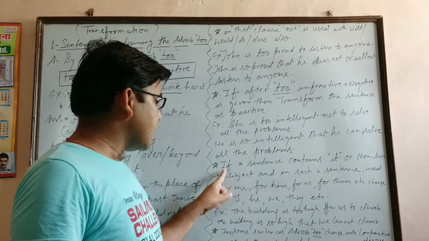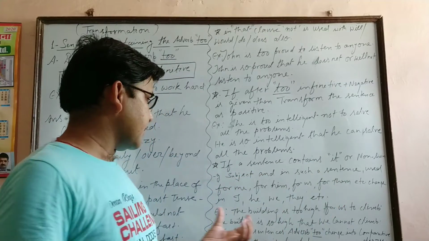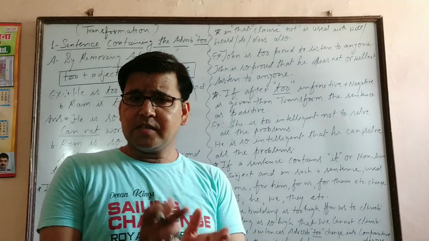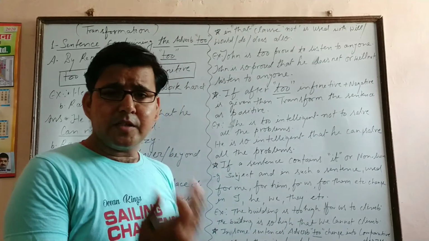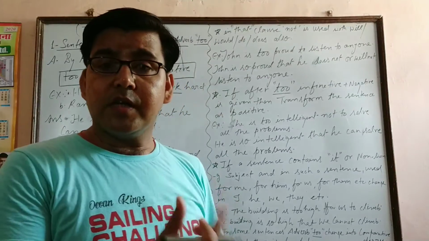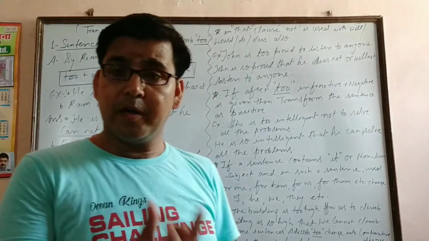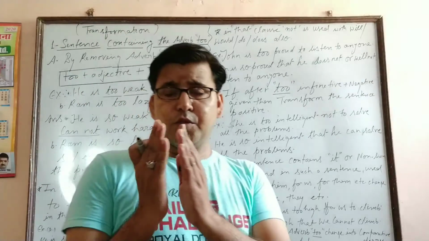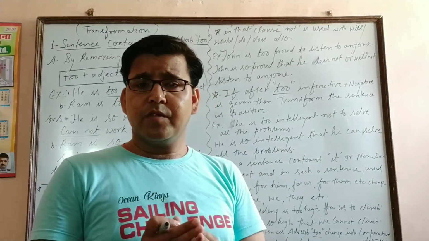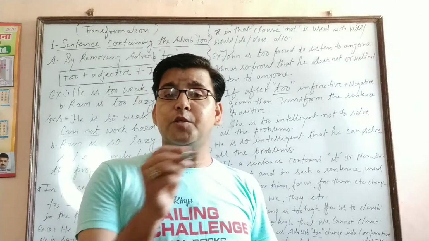But in case a sentence contains it or a non-living subject, or in such sentences, in place of the object, some words are given, like for me, for us, for them, for you, for him. So for me, change into I; for us, change into we; for them, change into they.